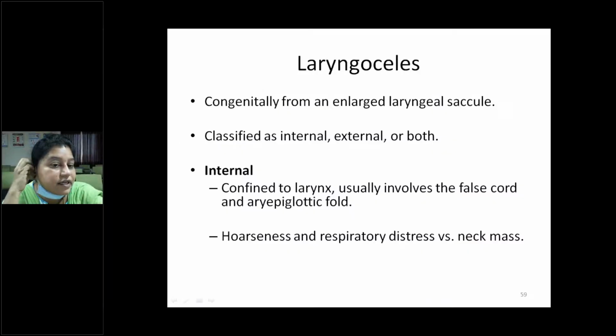So what is the laryngocele? It arises congenitally from an enlarged laryngeal saccule. It is classified as internal, external or both. What is the internal laryngocele? It is confined to the larynx, usually involving the false cords and aryepiglottic folds. The patients may present with hoarseness and respiratory distress along with the neck mass.